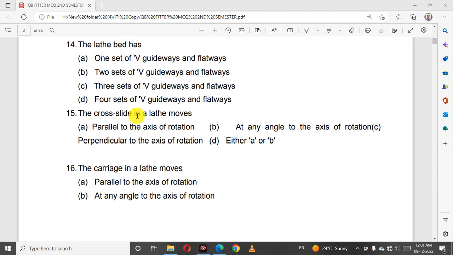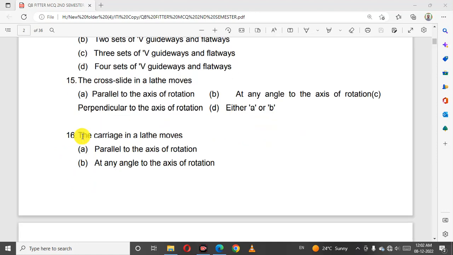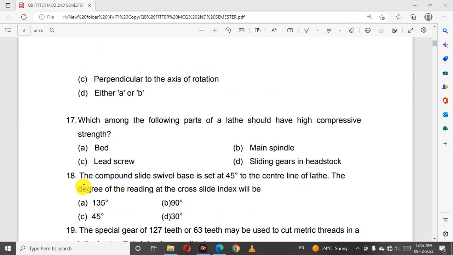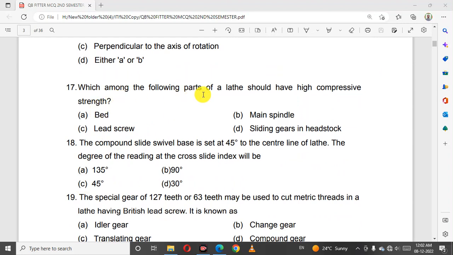The cross slider in a lathe moves perpendicular to the axis of rotation. The carriage in a lathe moves parallel to the axis of rotation. Which among the following parts of a lathe should have high compressive strength? Bed.